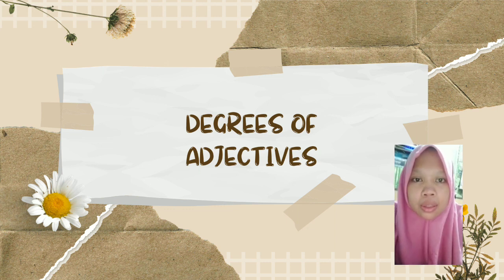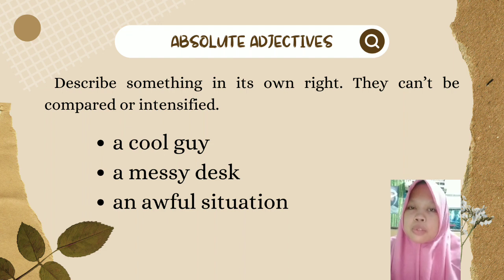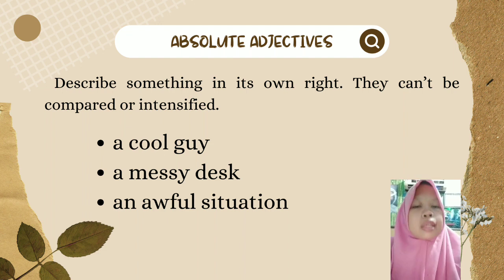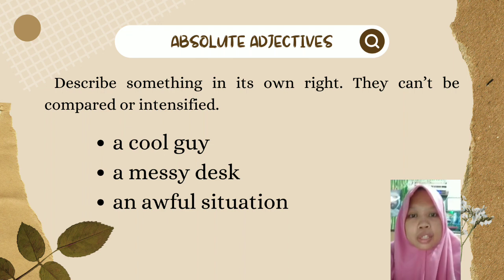Next, degrees of adjectives. Adjectives come in 3 forms: absolute adjectives, comparative adjectives, and superlative adjectives. First, absolute adjectives. Absolute adjectives describe something in its own right. They can't be compared or intensified. Example: a cool guy, a messy desk, an awful situation.